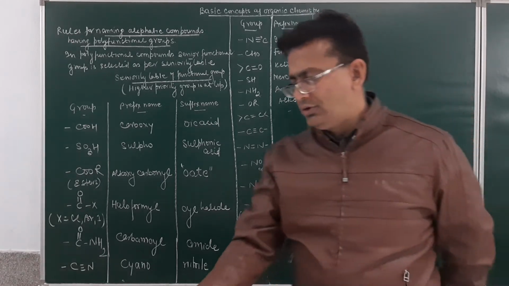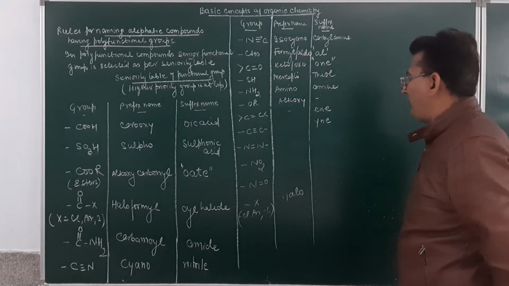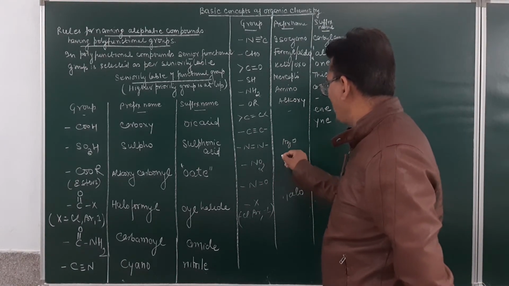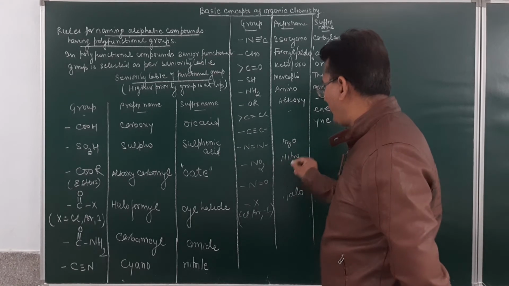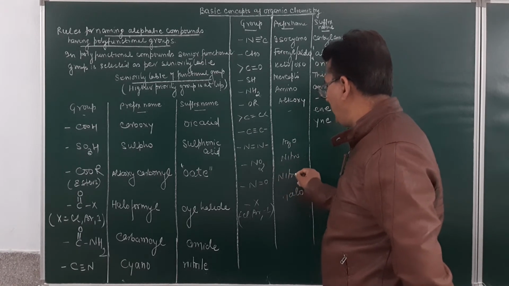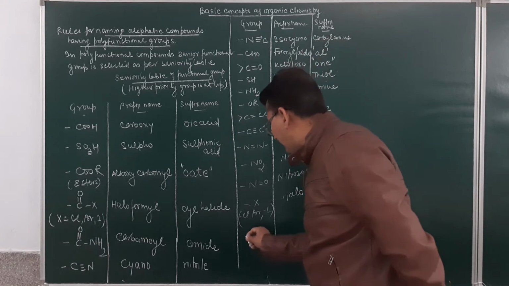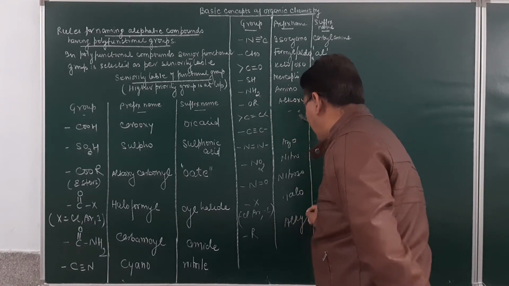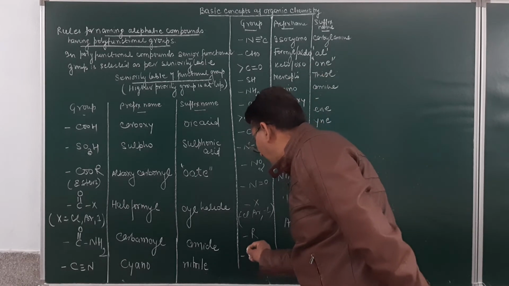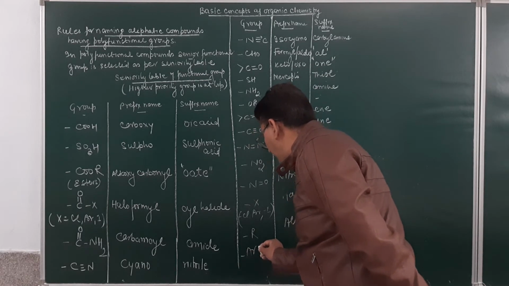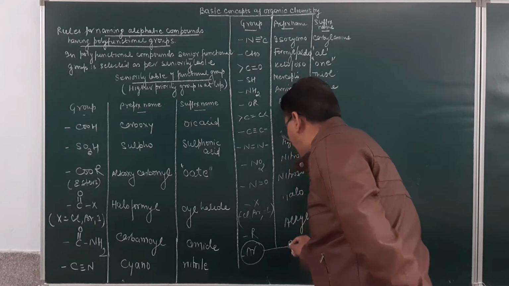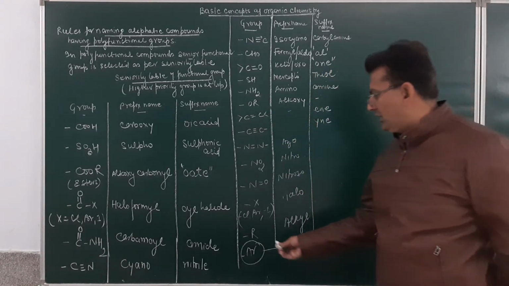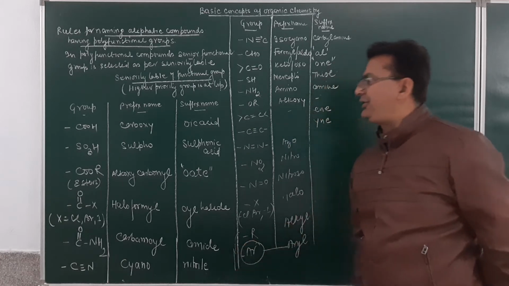So double bond is having a suffix, triple bond is having a suffix, and N double bond N will be having a prefix. This is azo. This over here will be nitro, and the name of this group will be given as nitroso. And at the last comes the R group, whose prefix name will be alkyl, or if we have an Ar group, this can be the aryl group, alkyl or aryl group. Their names are to be given in alphabetical order.